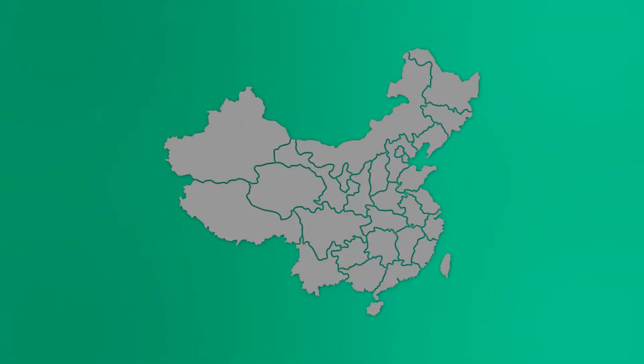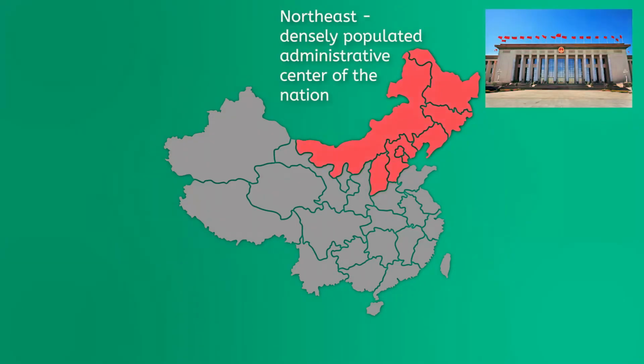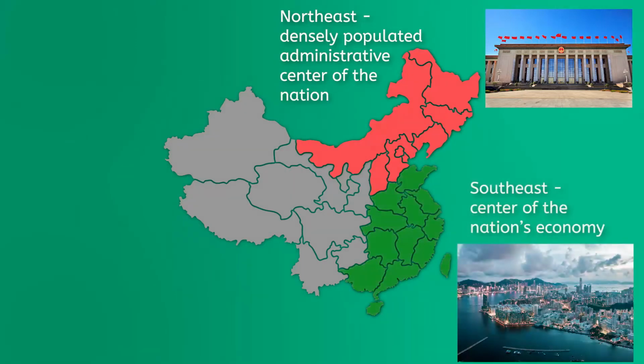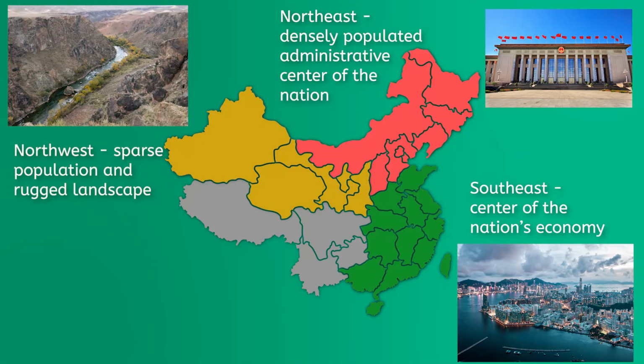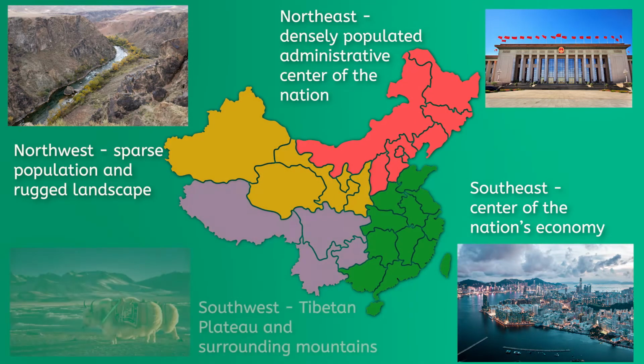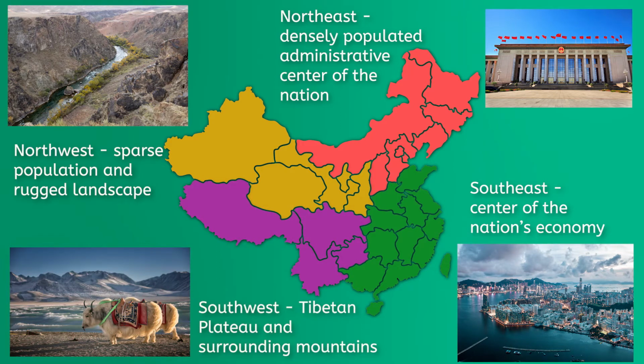China is generally broken into four distinct regions. The Northeast, the densely populated administrative center of the nation. Southeast China, the agricultural region that is now the center of the nation's economy. The Northwest, with its sparse population and rugged landscape. And Southwest China, featuring the Tibetan Plateau and surrounding mountains.